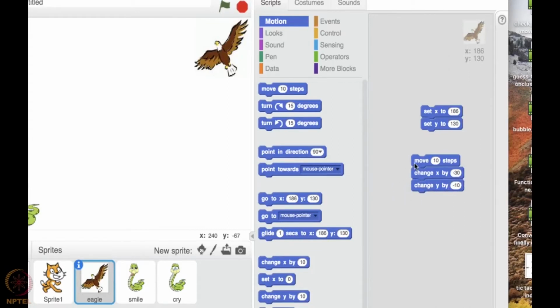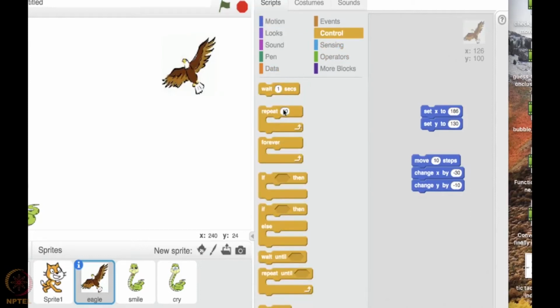So let us check how it goes. Okay, yeah, it's approaching towards the snake. See, it's approaching towards the snake. So I keep clicking. For each click, it displaces by some amount of distance. So I guess I need to use a repeat loop so that it approaches till the snake. So let me use a repeat loop. Control, repeat 10 times. Let me try with 10 times.